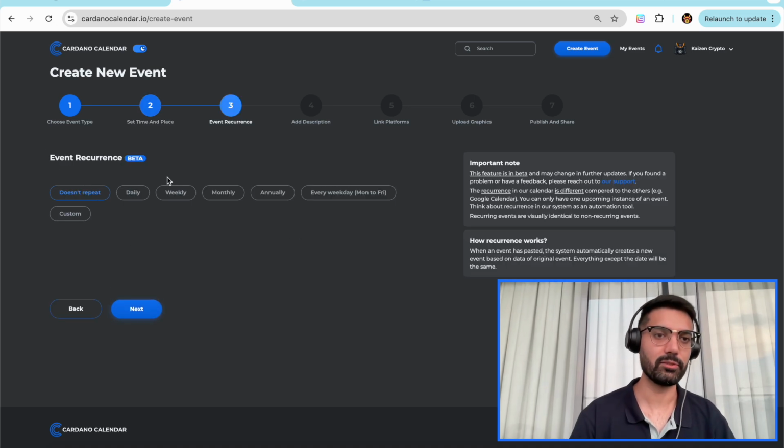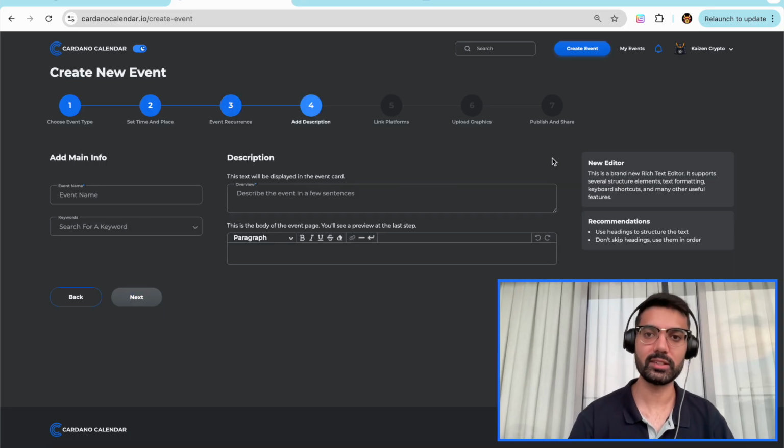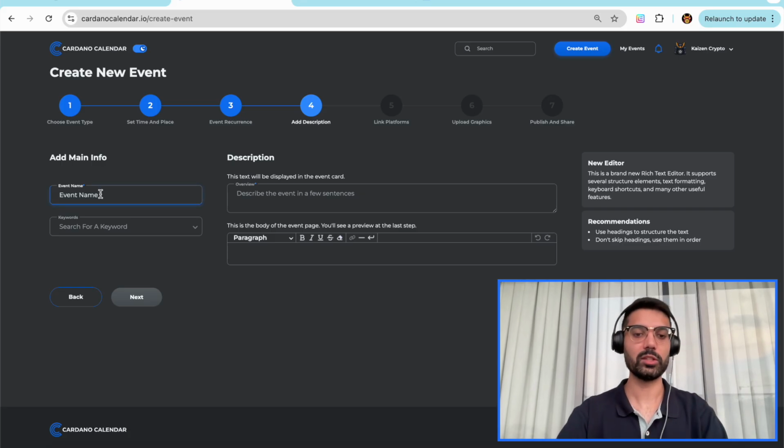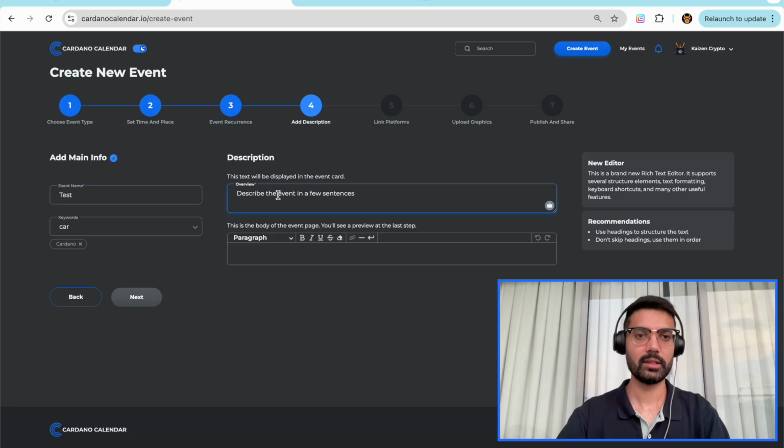It gives you the option for event recurrence. That's a new feature which we've added. We've cleaned up this UI, UX. We've added some tips and pointers to help you use this feature. You can just type in keywords, test for closeout. So we have refined this quite a bit.